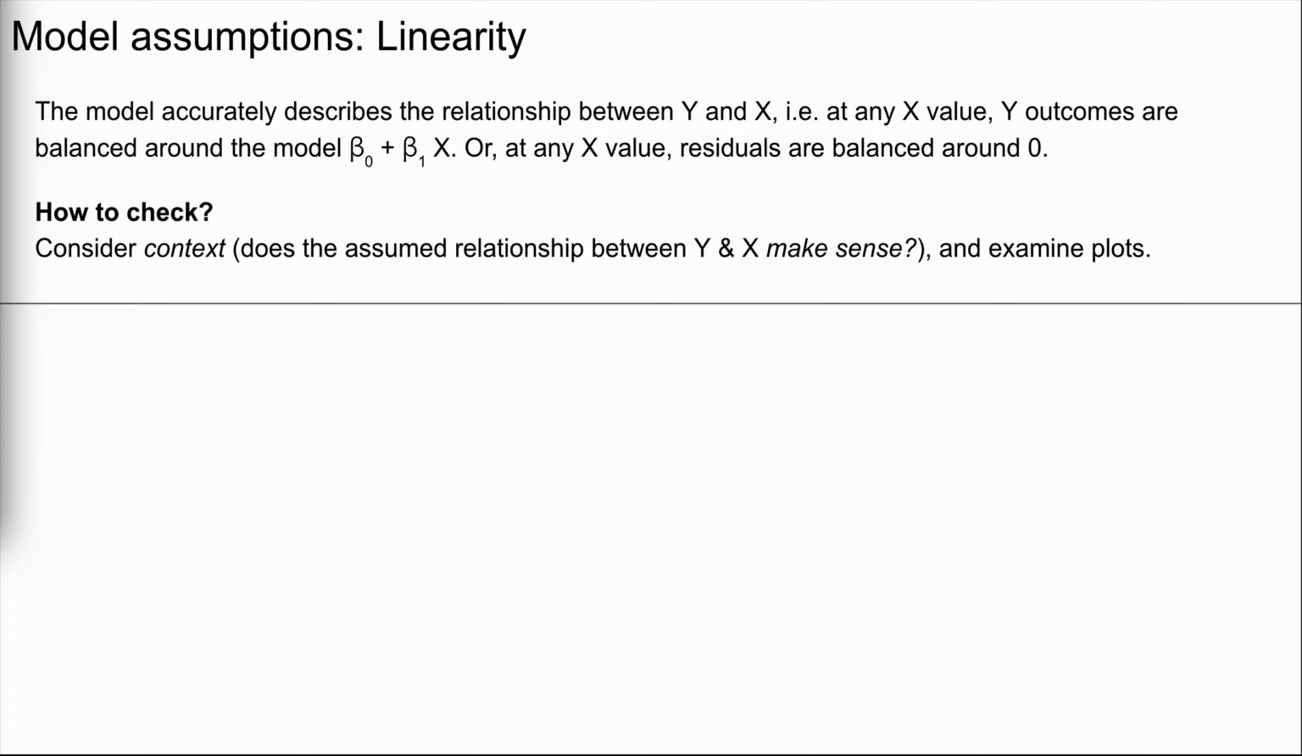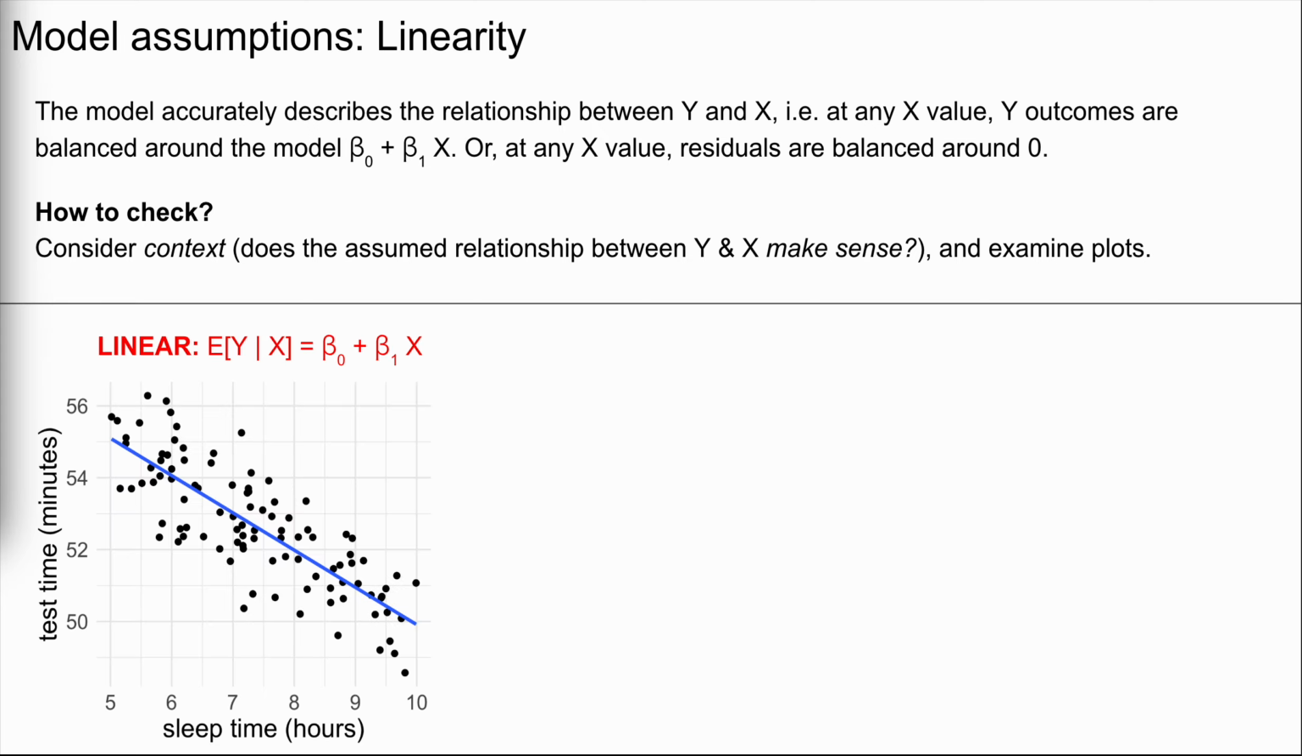To check this assumption, we can examine some plots and consider context. That is, it's important to ask ourselves if the assumed relationship between Y and X makes sense. For example, the scatter plot of typing test time versus sleep time confirms that the relationship is indeed linear, and thus is accurately represented by the linear regression model Y equals beta 0 plus beta 1 X.